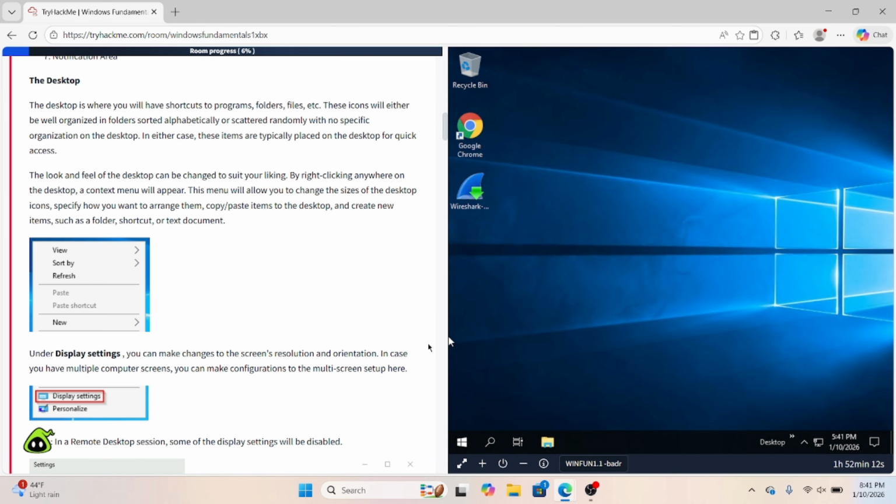The desktop is where you're going to have all your shortcuts to your programs, your files, etc. These icons will either be organized in a folder sorted alphabetically or scattered randomly with no specific organization on the desktop.